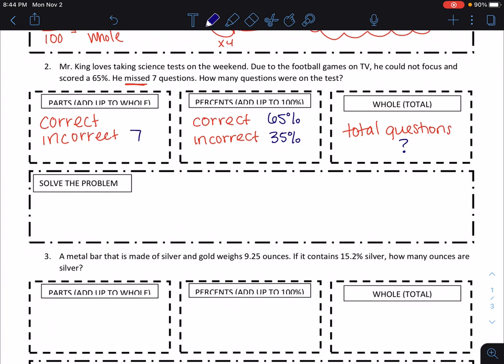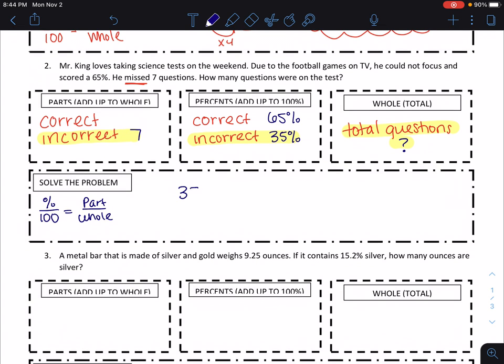So again, I'm setting up the percent proportion. So percent over 100 equals part over whole. I've got incorrect, and total questions. So 35 over 100 equals 7 over my empty space. To get from 35 to 7, I'm going to divide by 5. So I'm going to divide 100 by 5, and I get 20. So 20 questions.